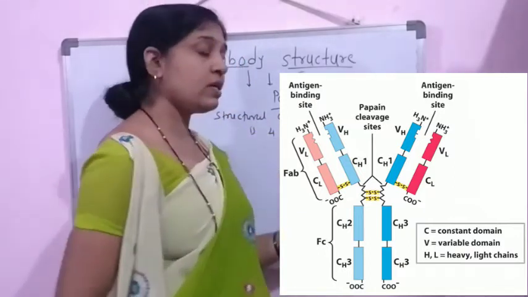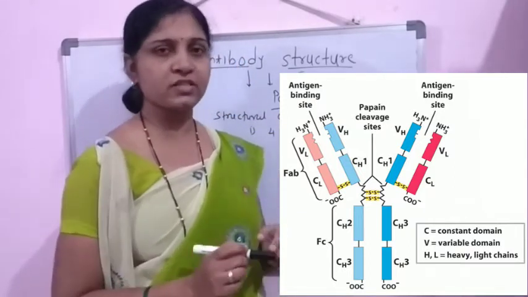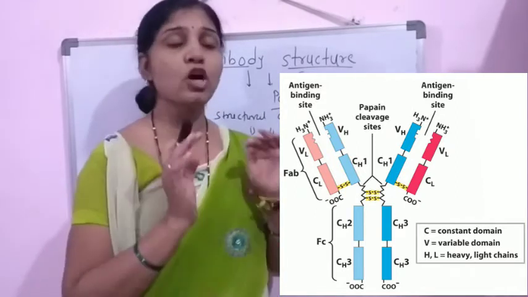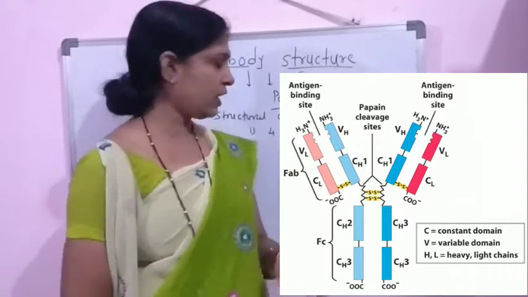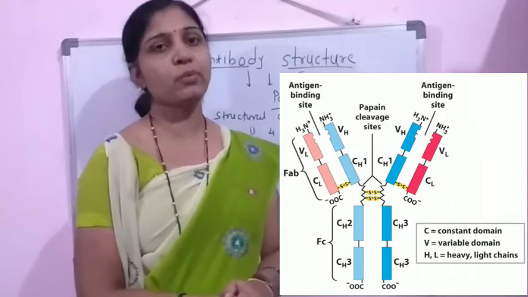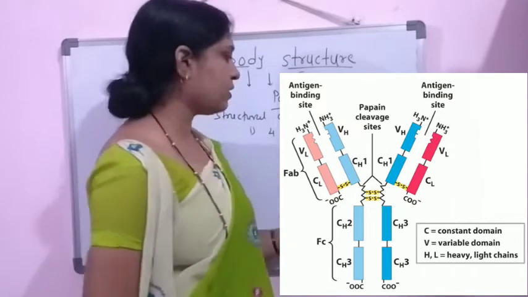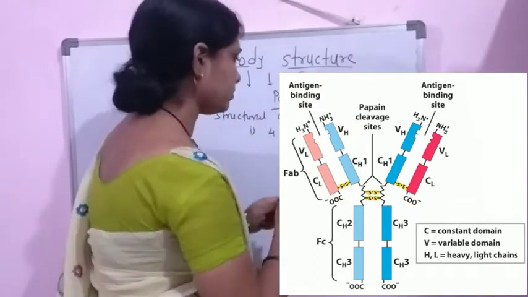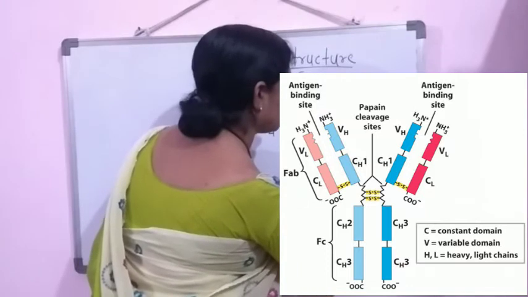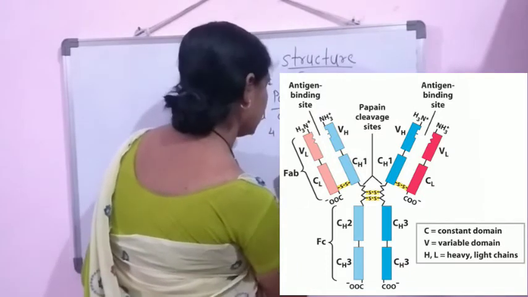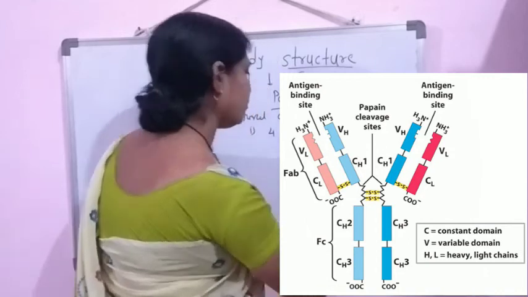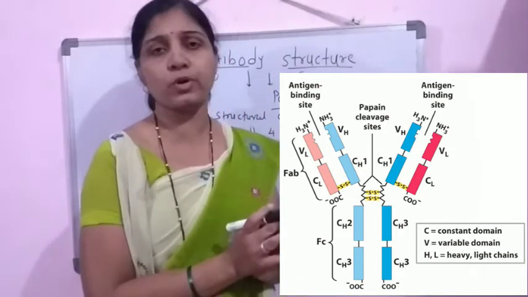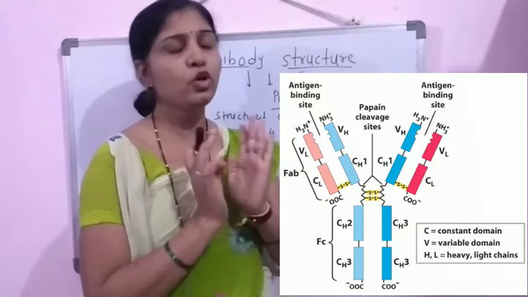Now these 4 polypeptide chains, that is 2 heavy and 2 light chains, are divided into heavy and light chains on the basis of their molecular weight. The heavy chains have a molecular weight of 50 kilodalton, and the light chains have a molecular weight of 25 kilodalton. So within an immunoglobulin molecule there is the presence of 2 heavy and 2 light chains.